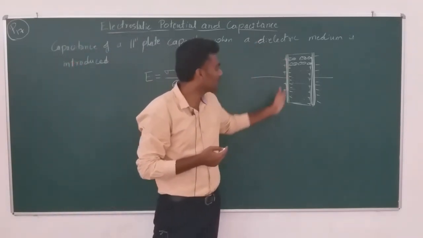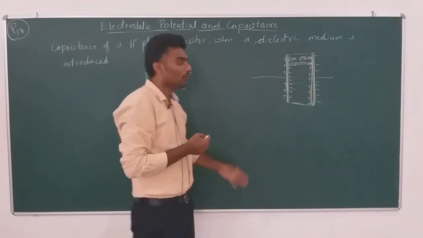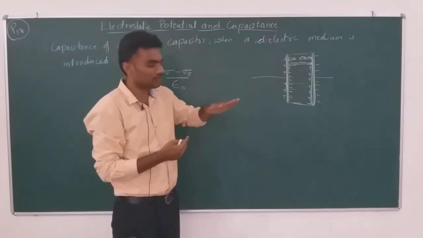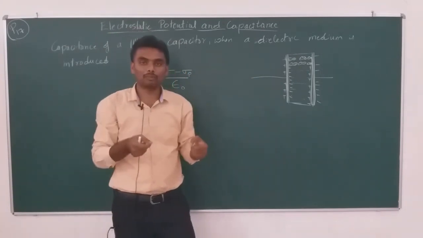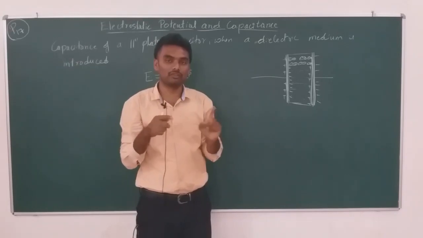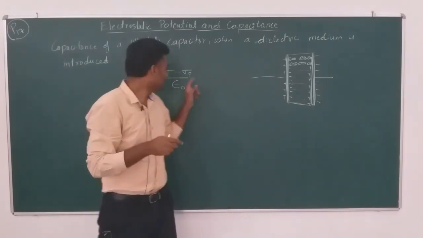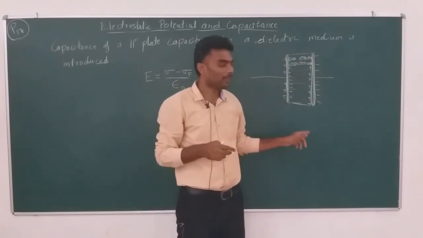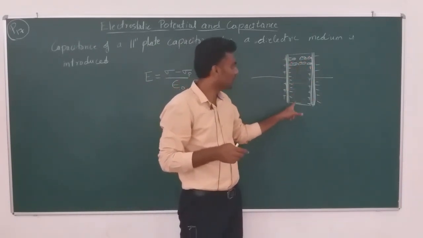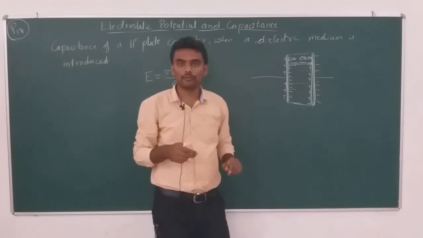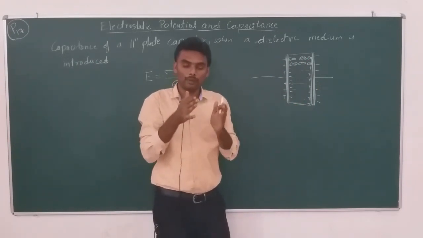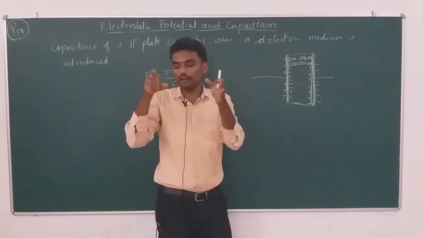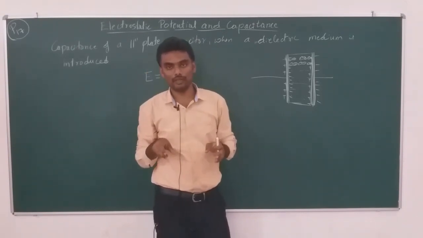Sigma is the charge accumulated on either ends. The more charge you accumulate, the more the applied electric field. Sigma deals with the charge accumulated on the plates. Sigma p deals with the charge accumulated inside the dielectric. The more the sigma, the more the charges get tilted or polarized, and hence the more sigma p will be, right?